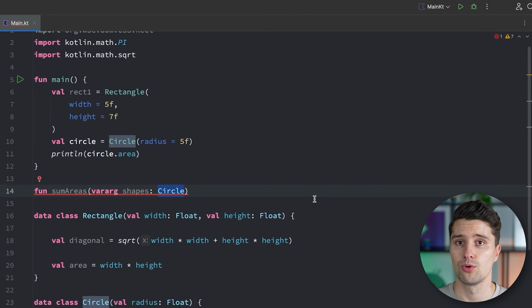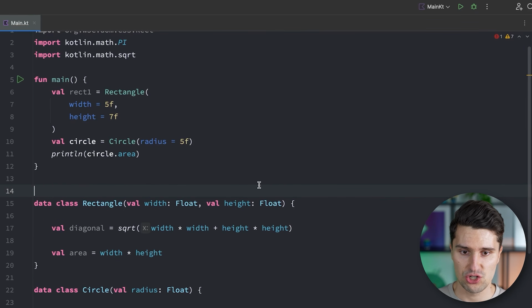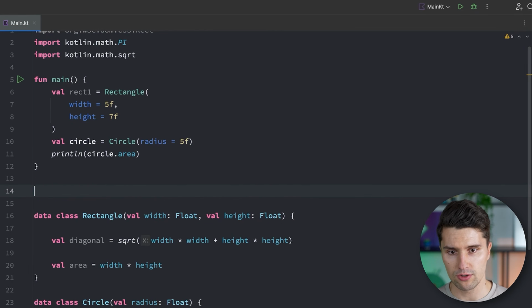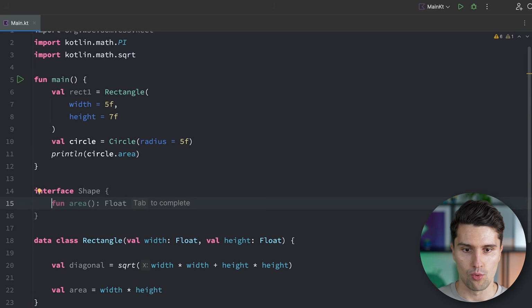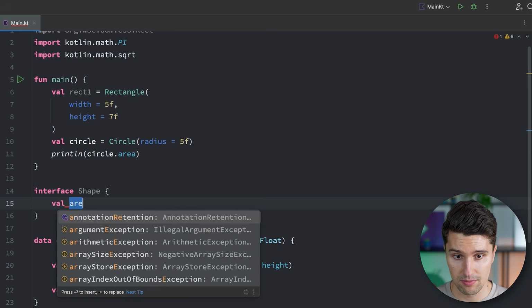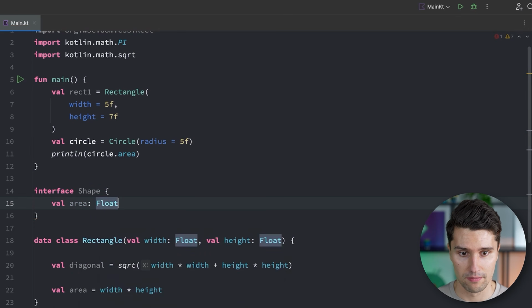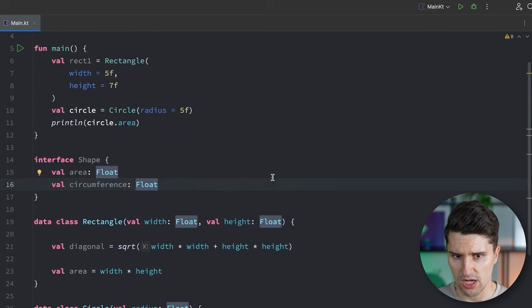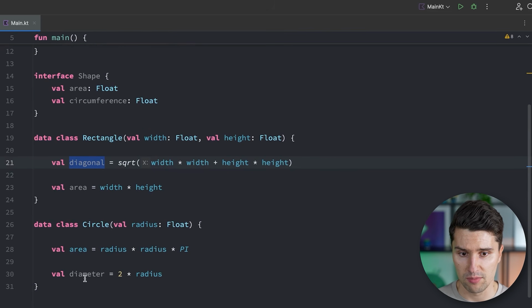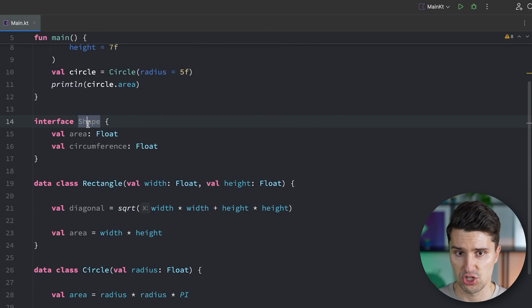Well, that is where so-called interfaces come into play. An interface, in the end, is just a way to define a contract for a class. So we could say we have an interface Shape that just outlines what a specific shape needs to offer in regards to functionality and variables. So we could say every single shape definitely has an area. And maybe every single shape also has a circumference. Not every single shape has a diagonal or a diameter, so we can't include this here in this Shape interface.